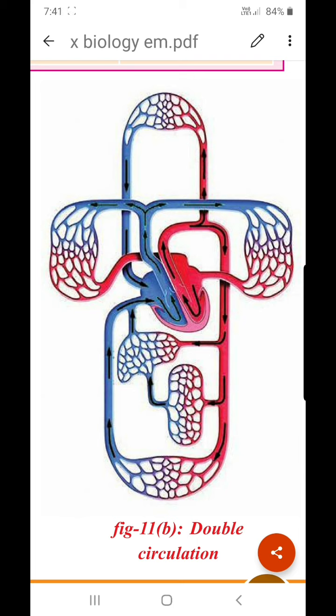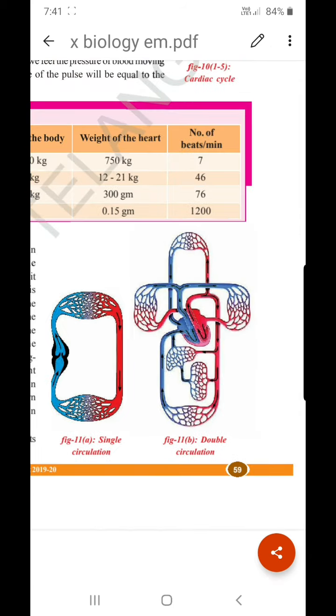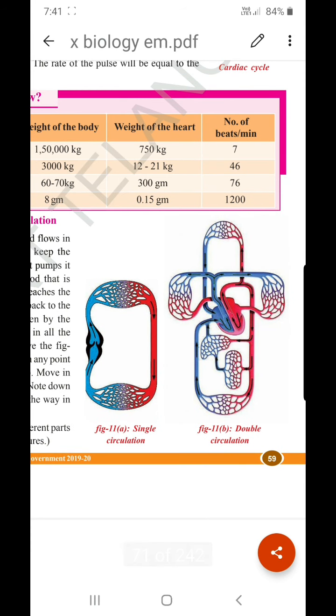So systemic circulation means the circulation between heart and body parts. Circulation between heart and lungs is called pulmonary circulation. So after pulmonary circulation the blood is again coming back to heart. That means twice the blood is reaching heart before it is supplied back to different body organs. If we see these two pictures one beside another, we can understand. So single circulation is seen in fishes. Fishes perform single circuit circulation or single circulation.